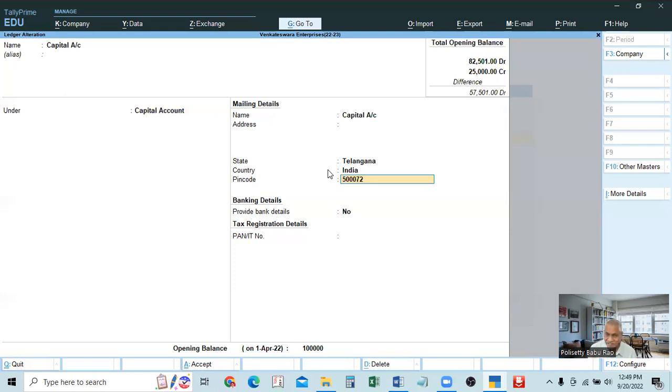Don't bother about anything. But in the case of debtors and creditors, definitely you have to select the state and the PIN code, because in the later stages we learned, when you are selling to persons, they are called debtors. When you are purchasing from other persons, they are called creditors. So in the case of debtors and creditors, when you are purchasing and when you are selling goods, we will charge and they will charge.